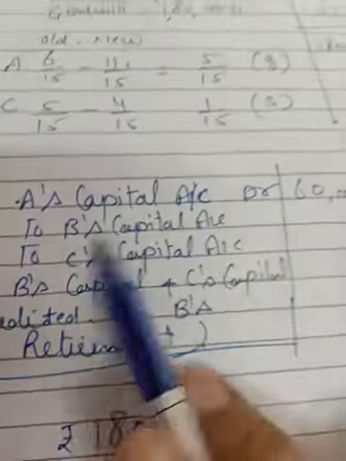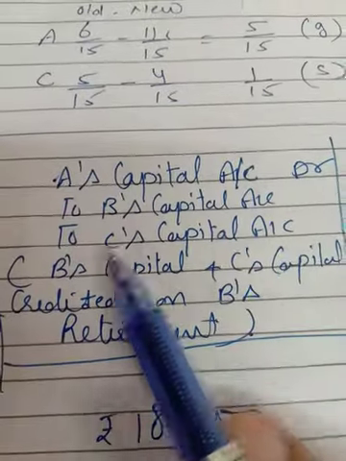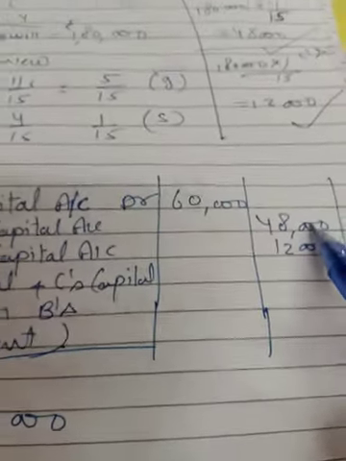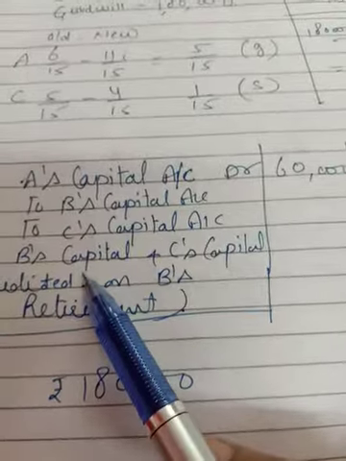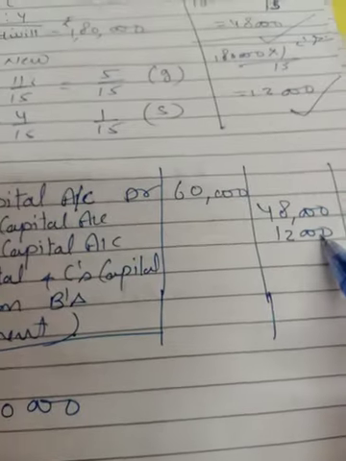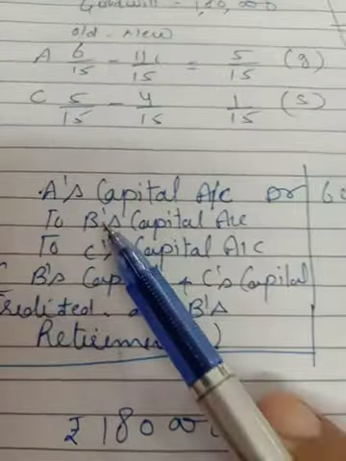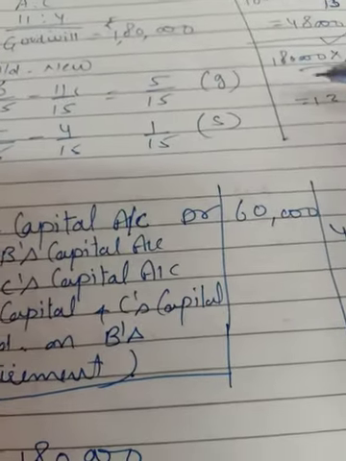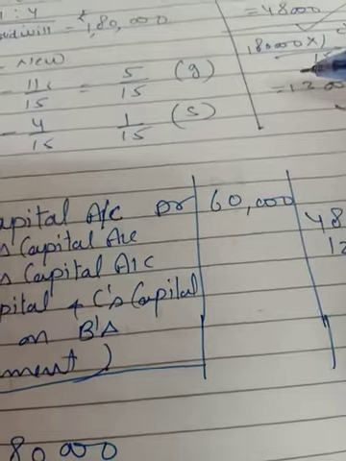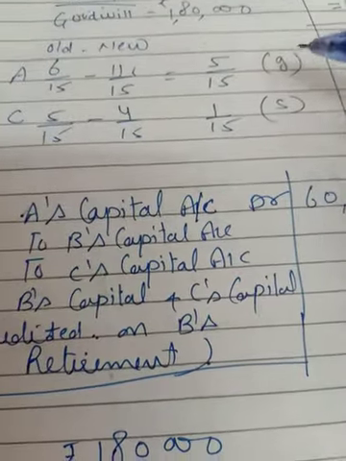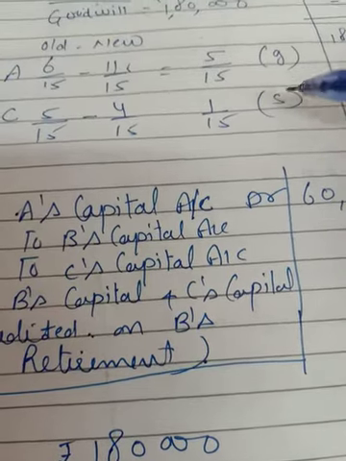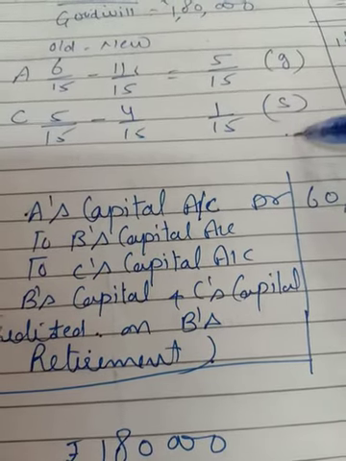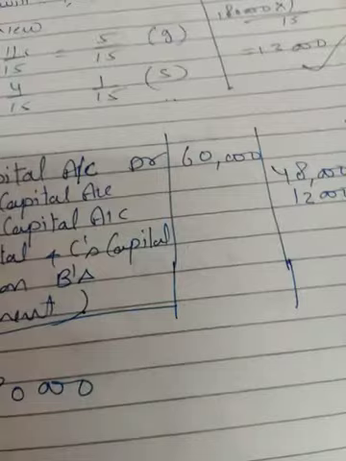So the entry will be A's capital account debit to B's capital account and C's capital account. B's capital account will be credited with 48,000. C's capital account will be credited with 12,000, and adding up we get A's capital account debit 60,000. Otherwise, you can also calculate the share of A by taking 1,80,000 into 5 by 15. You will get 60,000. So in this way, you will do the question. Suppose the partner is gaining, then he will be debited. If the partner is sacrificing, as C is sacrificing over there, C's capital account will be credited.